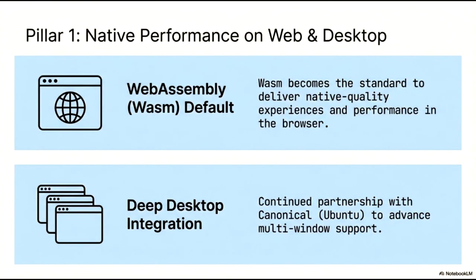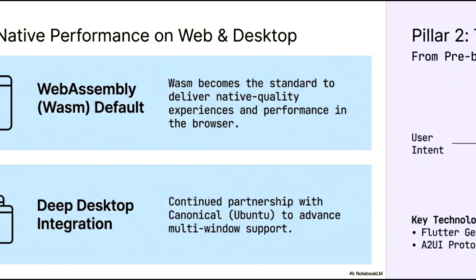Pillar 1 focuses on delivering native performance across web and desktop platforms. First, we are making WebAssembly the default for web deployment. This transition allows WASM to serve as the standard for delivering native quality performance and high-fidelity experiences directly within the browser. On the desktop front, we are deepening our integration through a continued partnership with Canonical. This collaboration specifically targets the advancement of multi-window support on Ubuntu, ensuring that desktop applications feel integrated and performant across complex workflows.